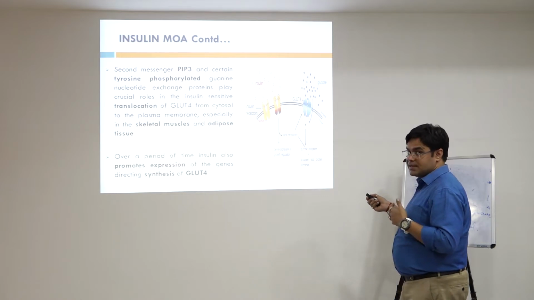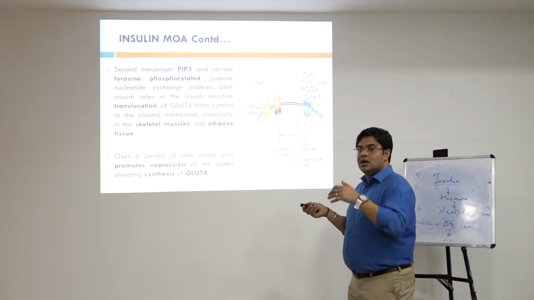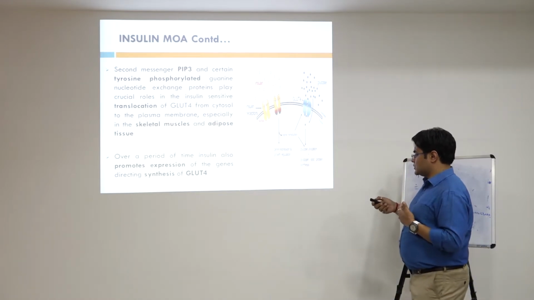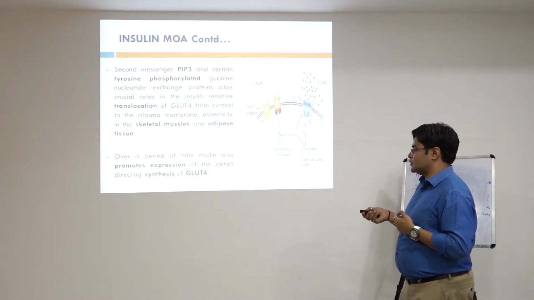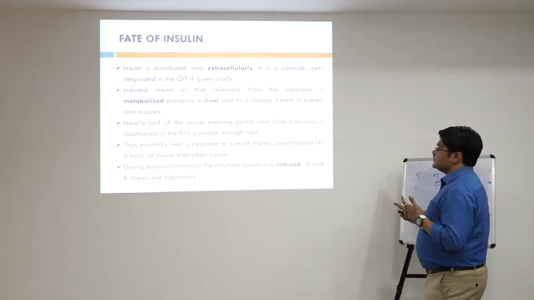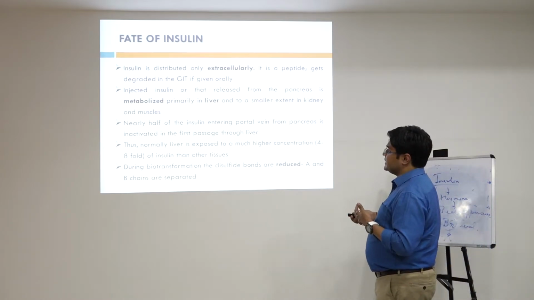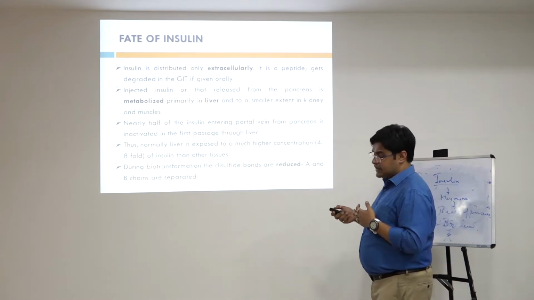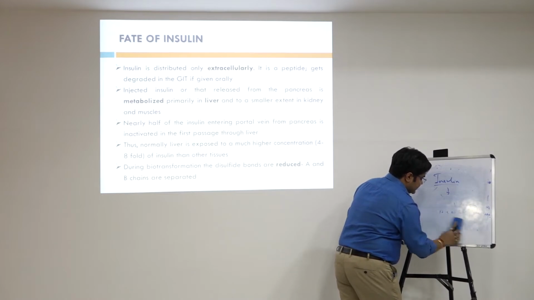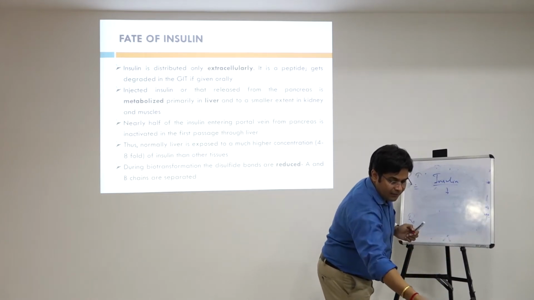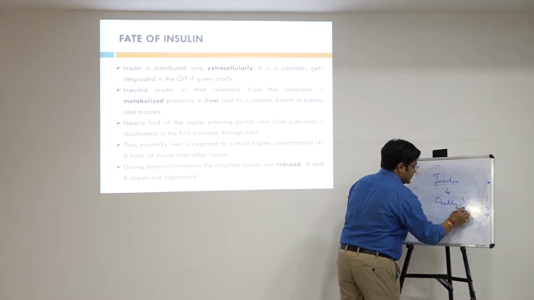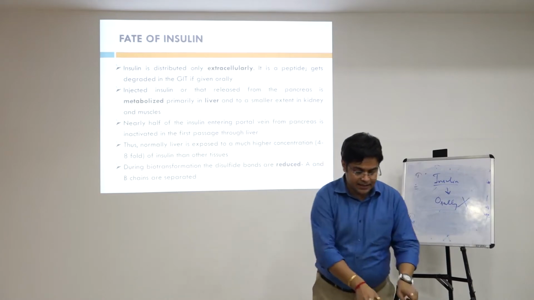Glucose enters the cells and tissues, as a result of which the blood glucose levels get lowered. And over a period of time, insulin also promotes the expression of genes which direct the synthesis of GLUT4, again a glucose transporter. Then insulin is distributed extracellularly and it is a peptide and it gets degraded in the GIT if given orally. A very important point is that insulin can't be given orally because it gets degraded. So you have to know that insulin can't be given orally, right, because it gets degraded.